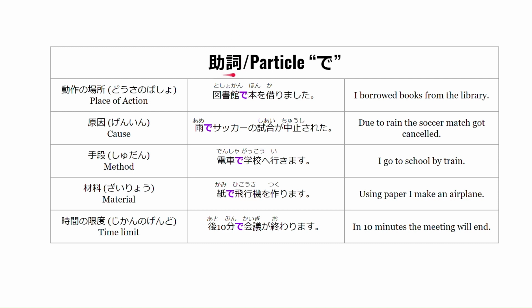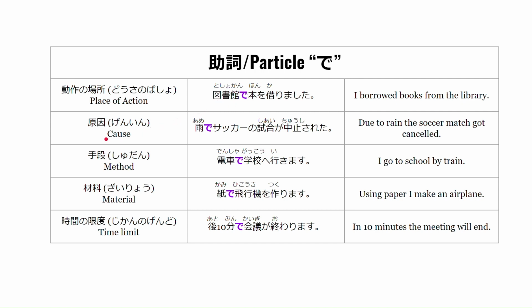Now, let's start with the particle de. The particle de is used for place of action, cause, method, material, and time limit. So now let's start with the place of action or dosa no basho. 図書館で本を借りました。 This means I borrowed books from the library. The from the library here is toshokan de. The place of action here is the library.